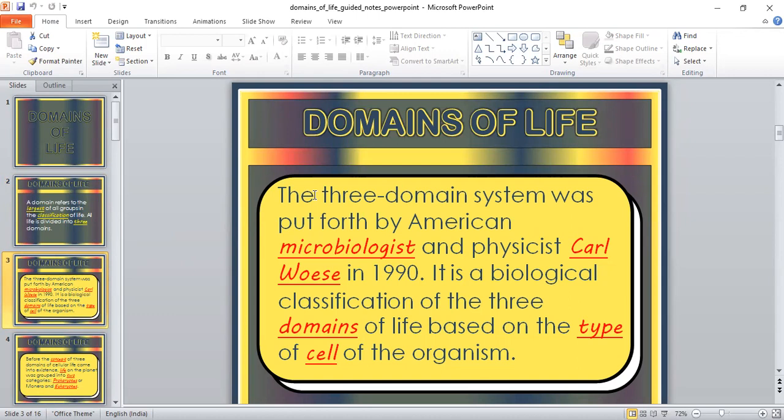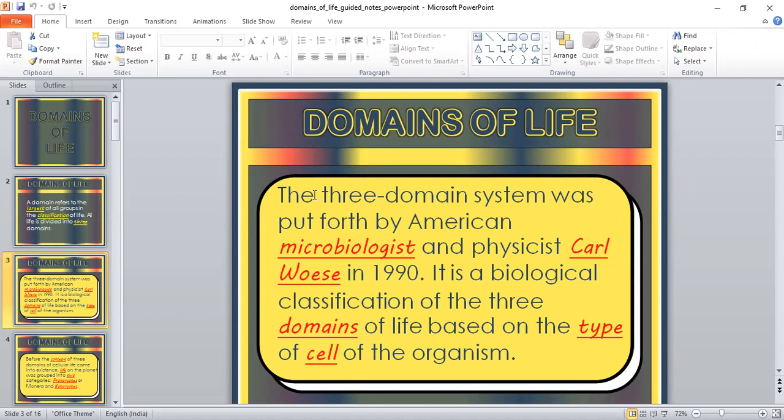This domain system was developed by an American microbiologist and physicist named Carl Woese. He demonstrated that kingdoms cannot be used for the classification of living organisms, because there is no place for the microbial world.